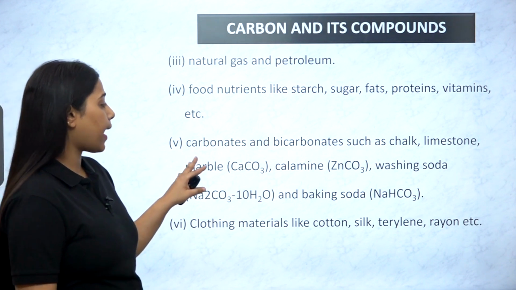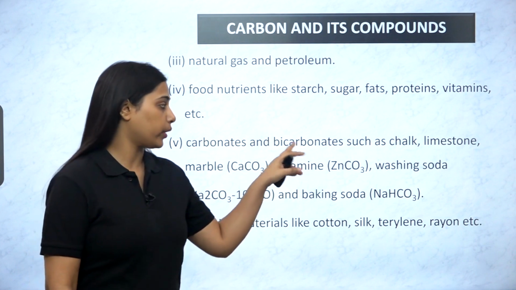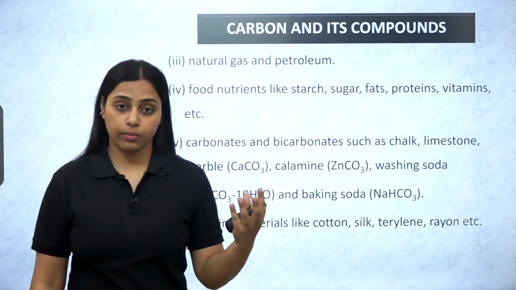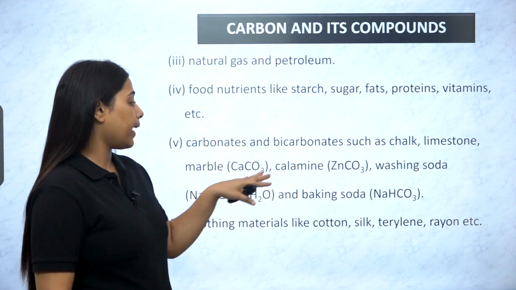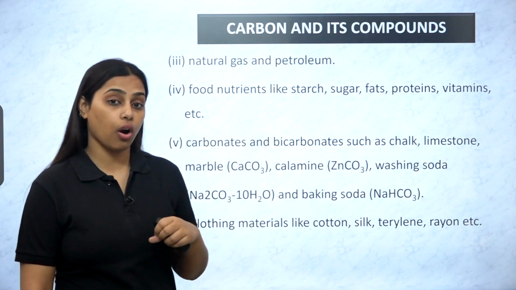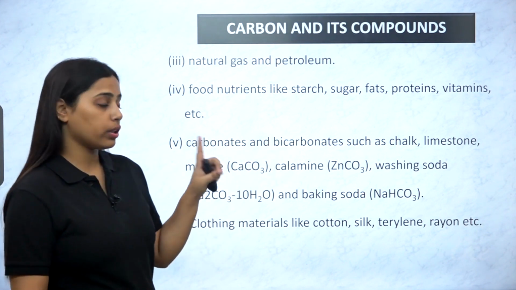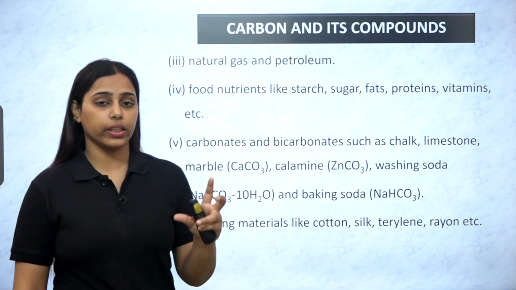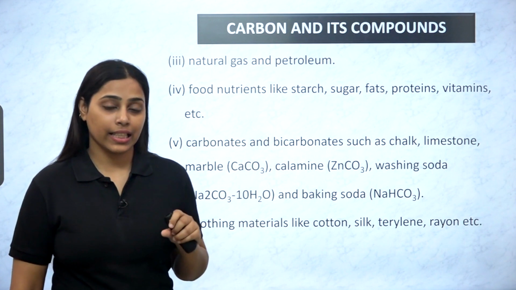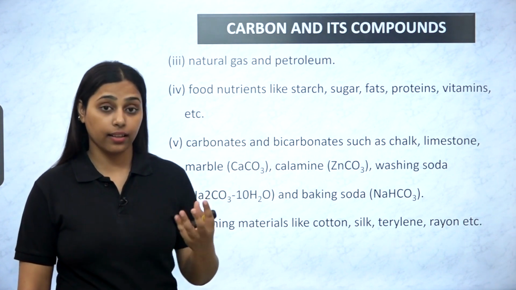They also exist as carbonates and bicarbonates. So the bicarbonate ion I already showed you, HCO3 minus, and carbonate is the CO3 2 minus ion. Their existence is found in mineral ions such as chalk and limestone. Limestone is also called marble only, so it has the formula calcium carbonate. Calamine is there, which is an ore of zinc, or you can call it a mineral of zinc.